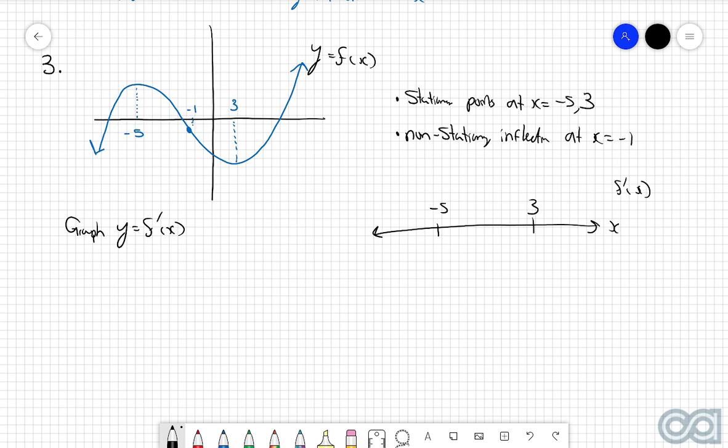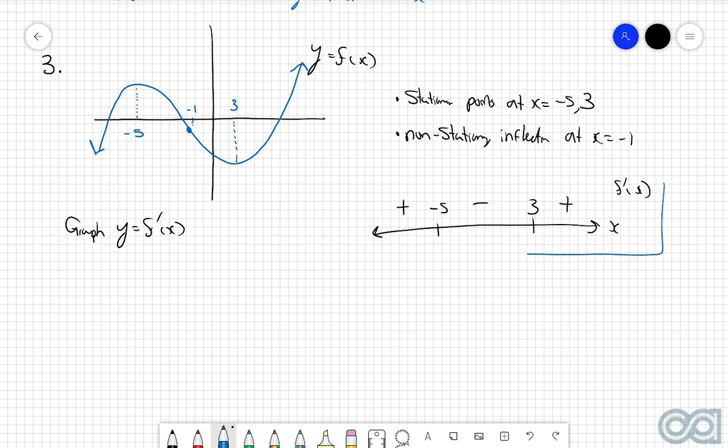In the region before negative 5, so in other words, this little section here, we can see that the graph is moving upwards, so it's increasing. So then the first derivative must be positive. In the region between negative 5 and 3, the graph is going downwards, so the first derivative must be negative. And then in the region after 3, the graph is once again increasing, so the first derivative must be positive.